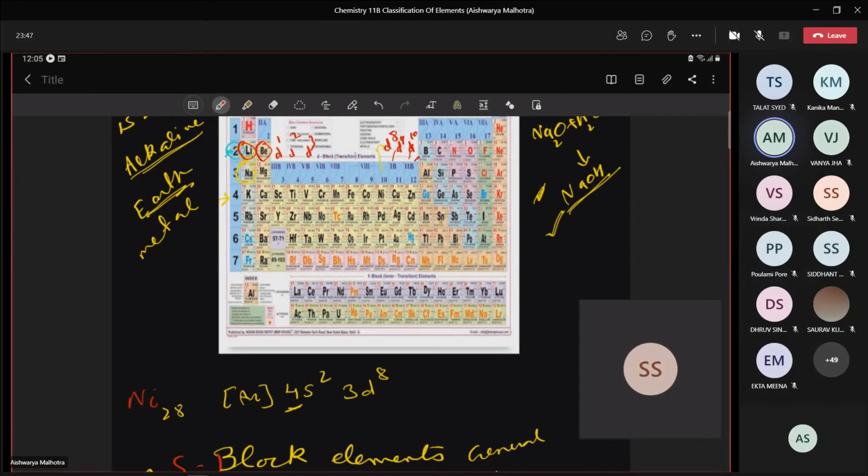Now, because of this strong force of attraction, is it difficult or easy for me to remove this electron? Suppose I have this electron and I have a nucleus over here. Ma'am, it's difficult to remove. It is difficult, so I require a large amount of energy to remove this electron. So rather than forming ionic compounds, these prefer to share their electrons and form covalent compounds. So the first element of these groups behaves in a different manner because it is very small in size.